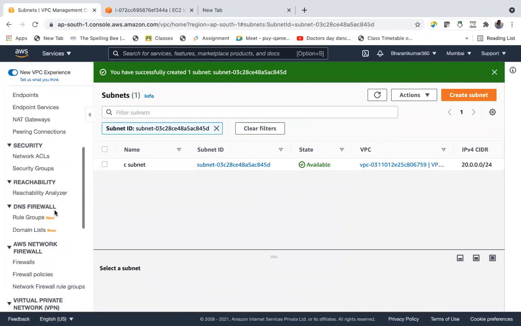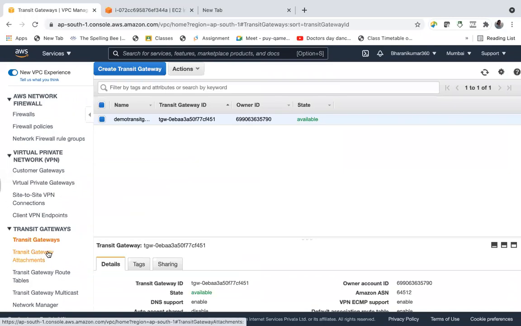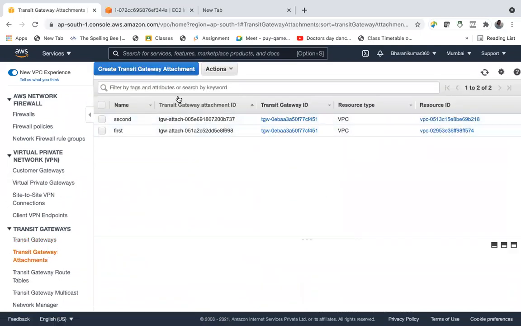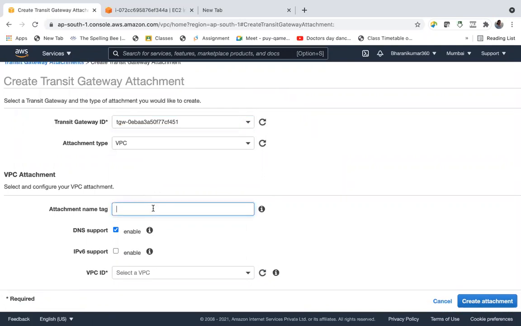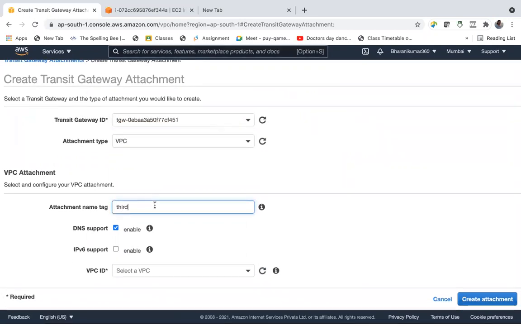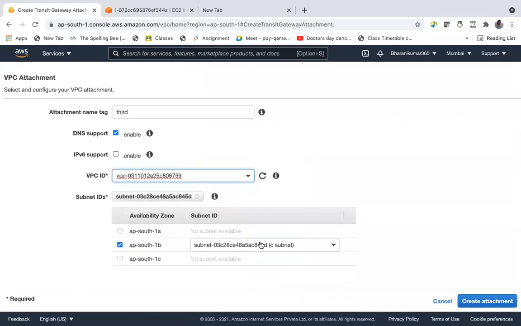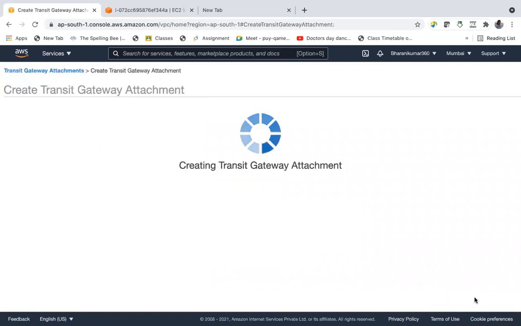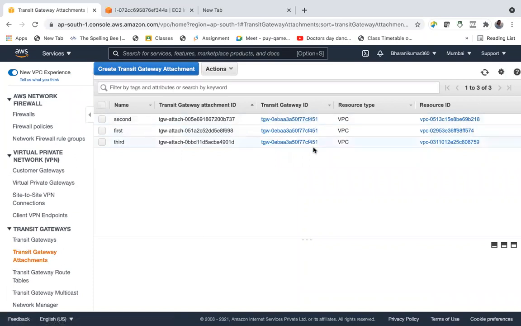Now let's go and attach it to the transit gateway. Here I am, transit gateway attachments. Already two attachments are there. Let us create the third attachment. This one, name tag, third, and then VPC ID, this one, third VPC. See, now create attachment, close. Three are there. Now, all these three are connected through a transit gateway.